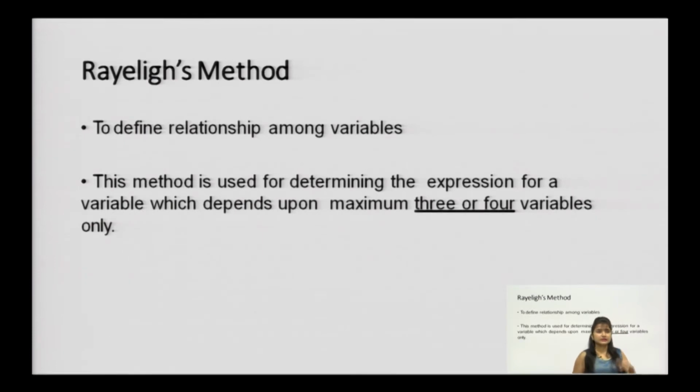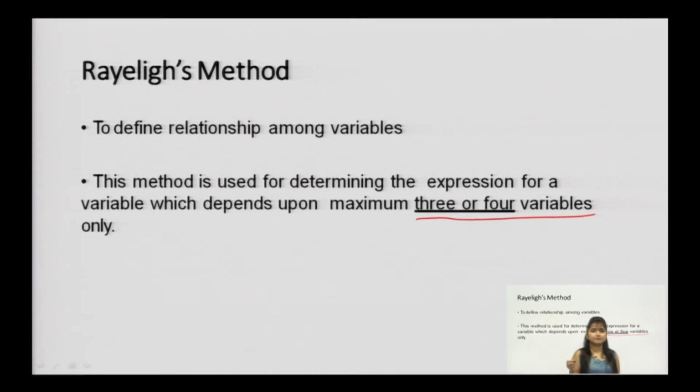Rayleigh's method is used to determine the expression for a variable which depends on a maximum of 3 or 4 variables. It can give you an accurate result or equation only if there are 3 to 4 variables.